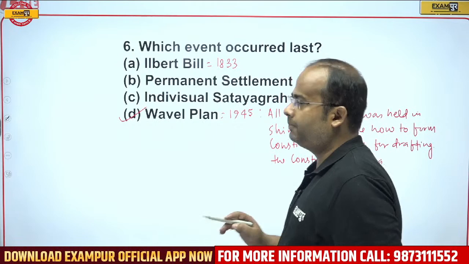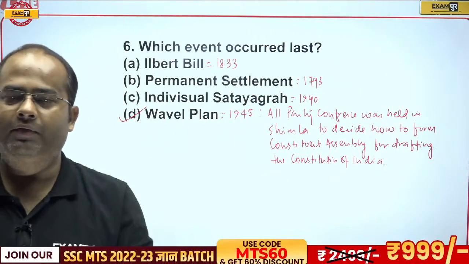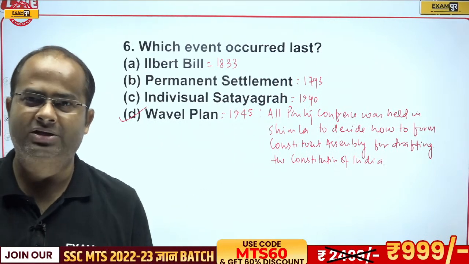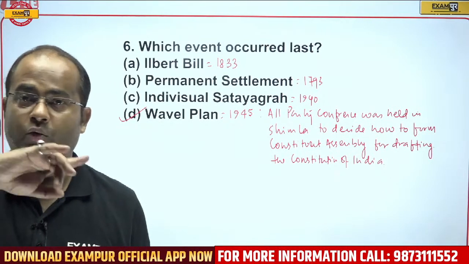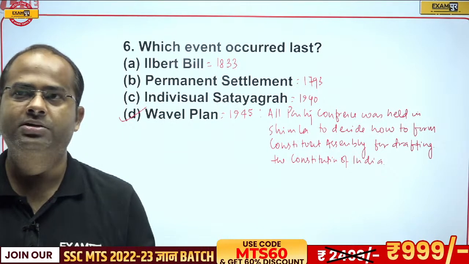So it was an all-party conference, guys. What was the Wavell Plan? Lord Wavell called all the parties, including the Hindu Mahasabha, Muslim League, Shiromani Akali Dal, regional parties and Congress. And the main objective of this plan was